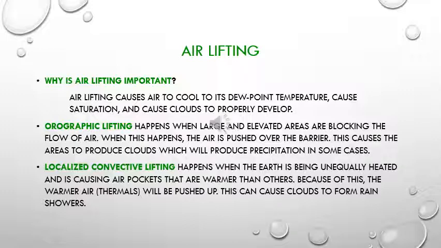Orographic lifting happens when large and elevated areas are blocking the flow of air. When this happens, the air is pushed over the barrier. This causes areas to produce clouds, which will produce precipitation in some cases. Localized convective lifting happens when the earth is being unequally heated and is causing air pockets that are warmer than others. Because of this, the warmer air, which is thermals, will be pushed up. This can cause clouds to form and cause rain showers.